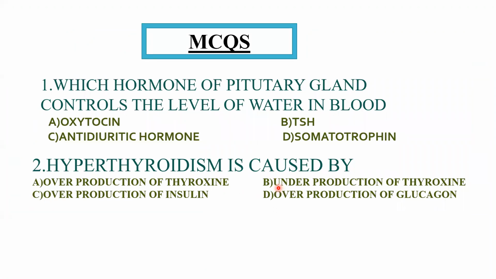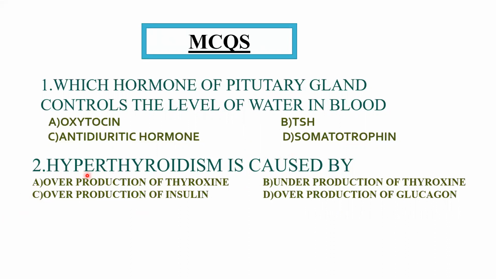Now, these are MCQs. First: which hormone of the pituitary gland controls the level of water in blood? Oxytocin, TSH (thyroid stimulating hormone), antidiuretic hormone, or somatotropin. Second MCQ: hypothyroidism is caused by overproduction.